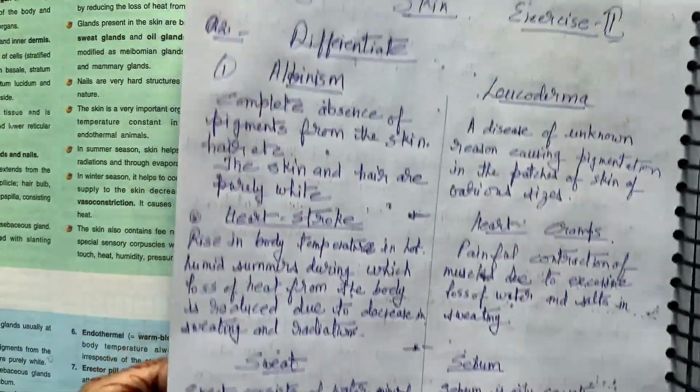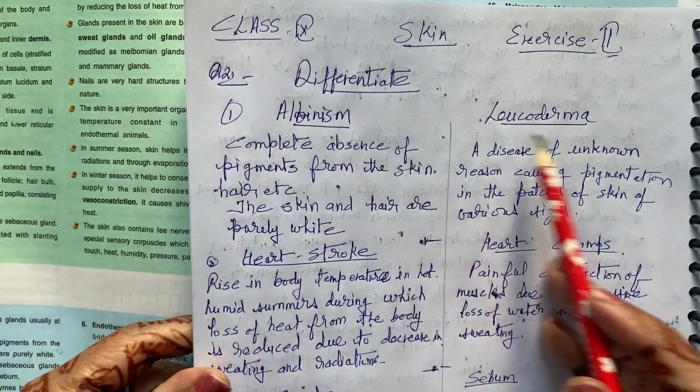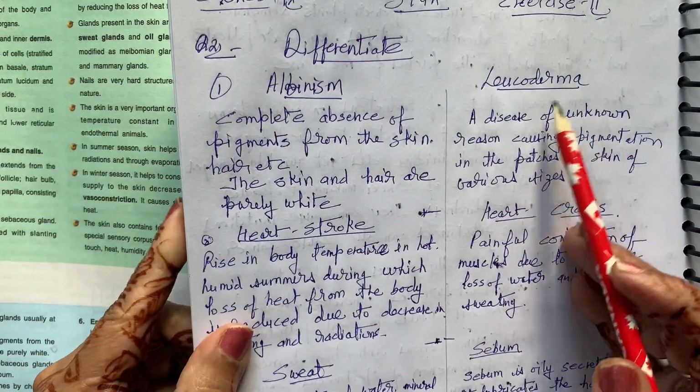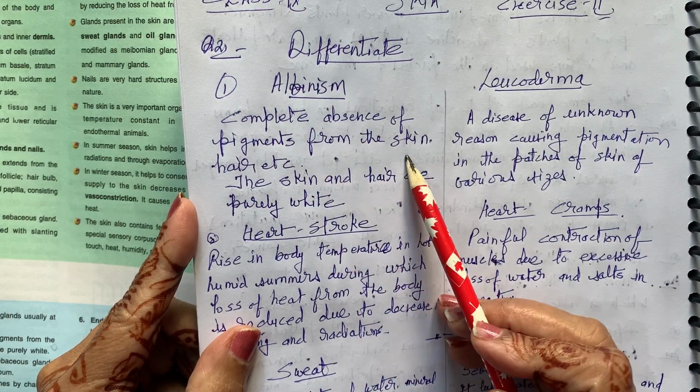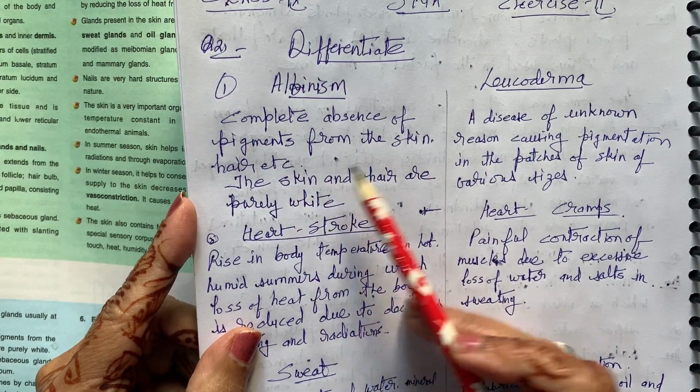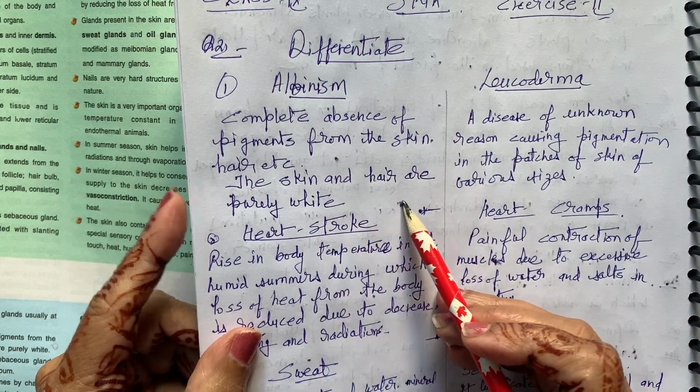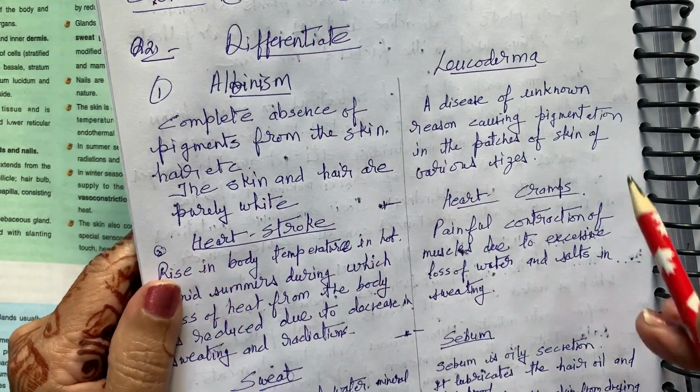The first one: differentiate albinism and leukoderma. Albinism is the complete absence of pigments from the skin, hair, etc. The skin and hairs are purely white, meaning total lack of pigmentation.